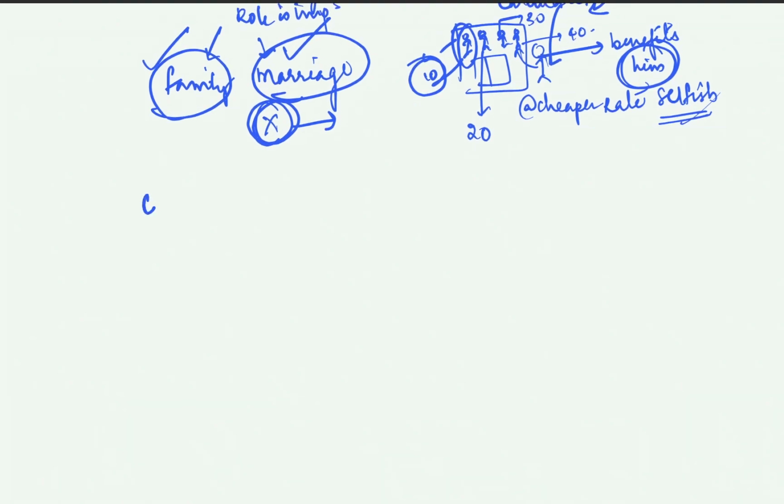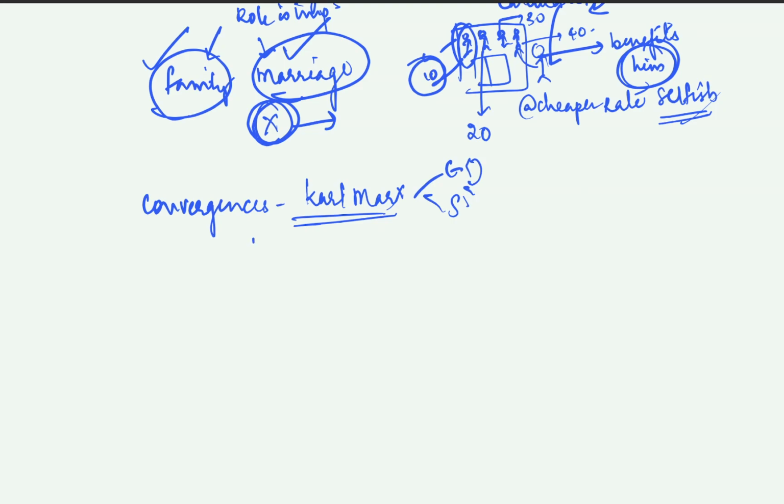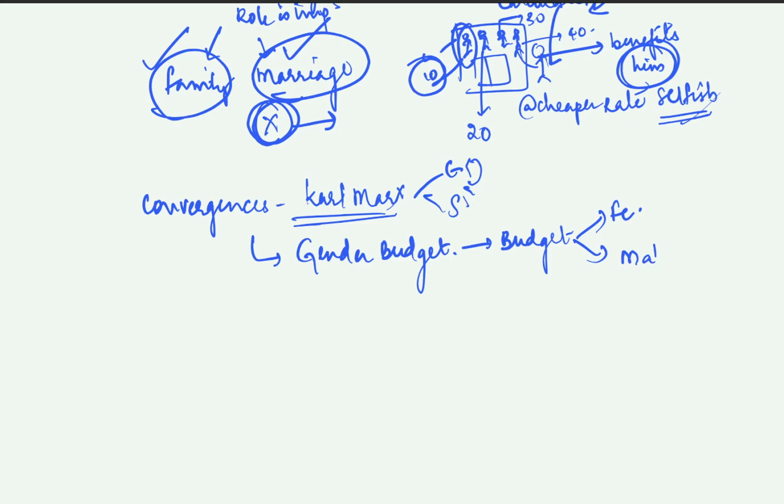Now let us see the convergences. One of them is Karl Marx, whom we have already seen, one of the important scholars for both economy and sociology. He binds both subjects together. And the second is that right now we have a lot of concepts developing, like the gender budget, meaning the budget of the country should portray how it is divided by gender: for females how much budget there is, for males how much, for other genders how much. So that is your gender budgeting.